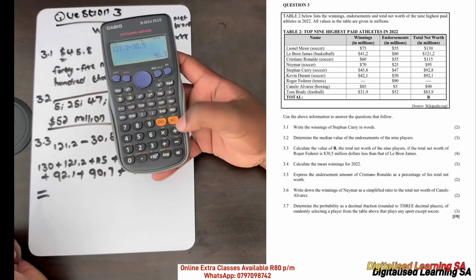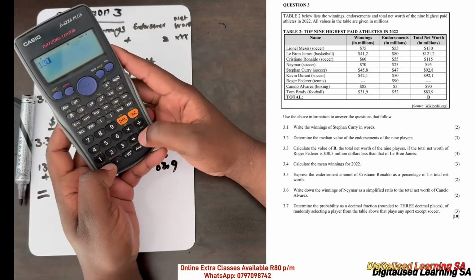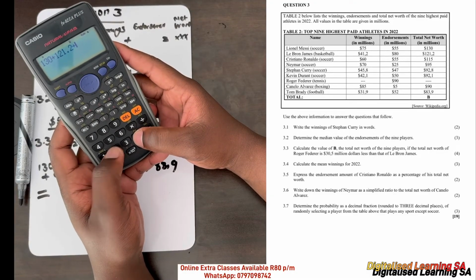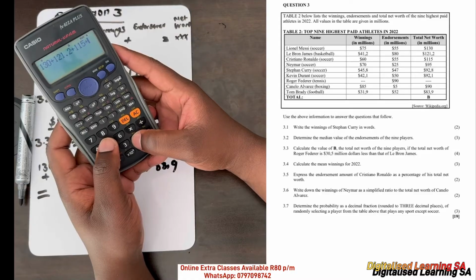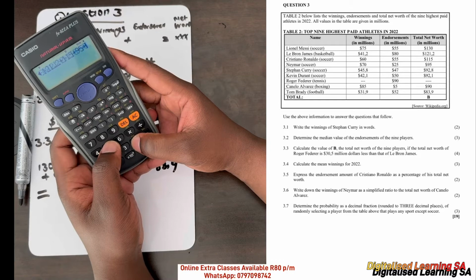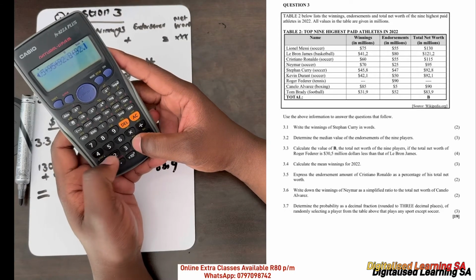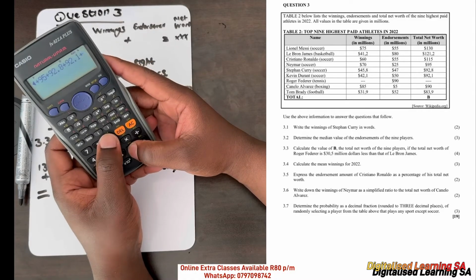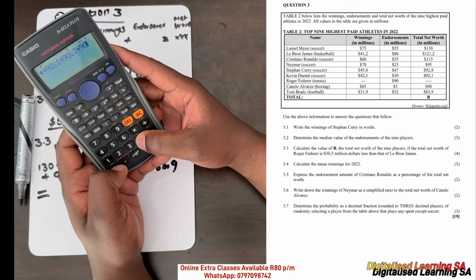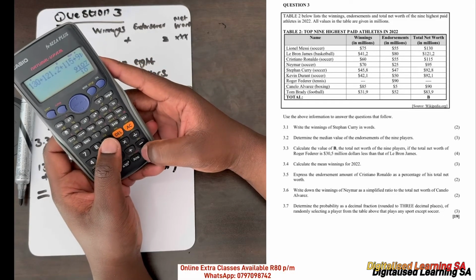Let's go ahead and calculate this: 130 plus 121.2 plus 115 plus 95 plus 92.8 plus 92.1 plus 90.7 plus 90 plus 83.9.